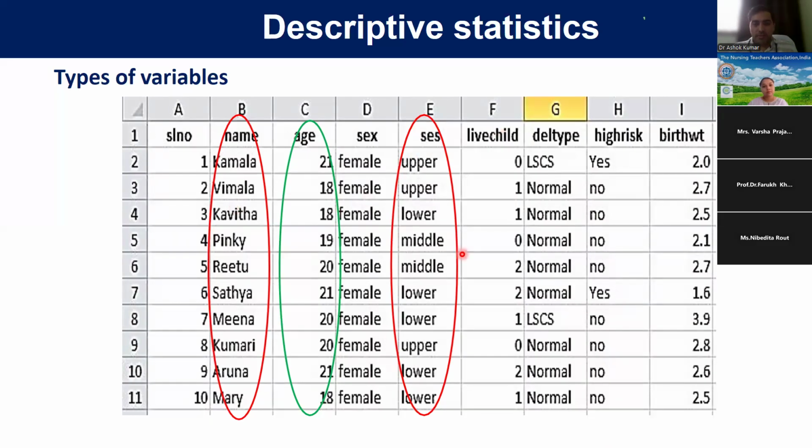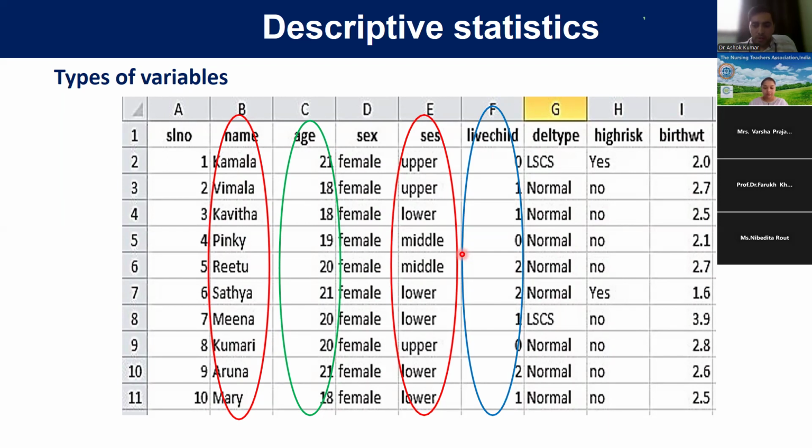Then this is live child. Live child is a numerical, quantitative type. So number one, it is quantitative. Number two, is it discrete or continuous? This is the number of children, live child, so it is a discrete type. We cannot give any decimal to this. So we have to remember.